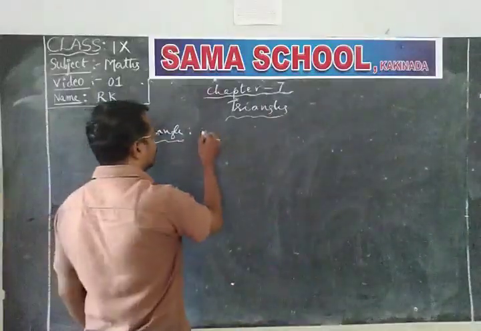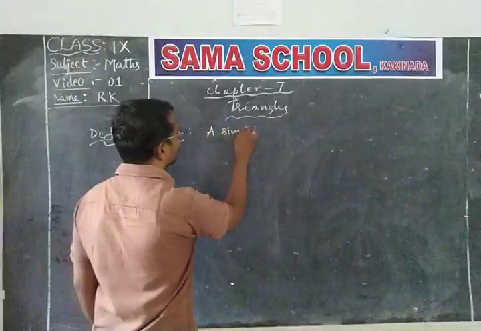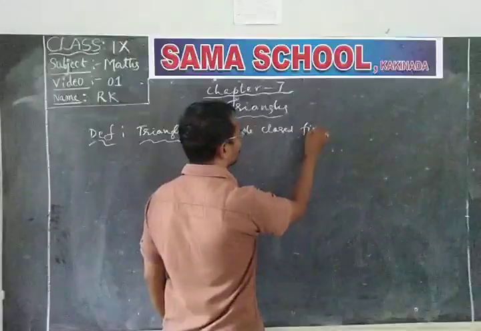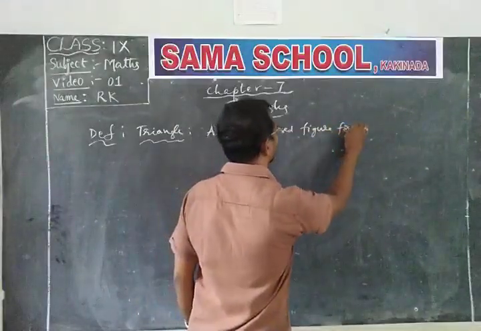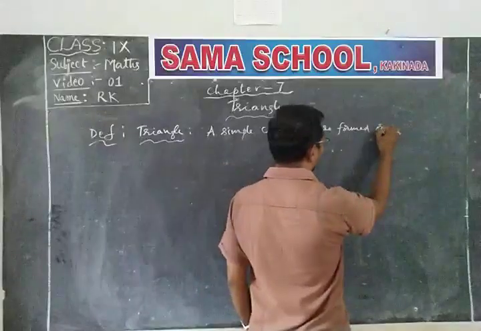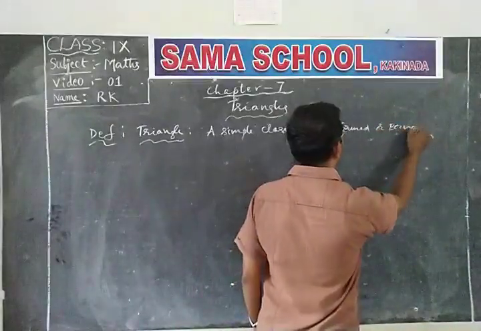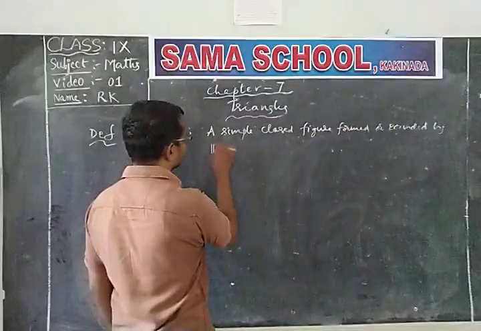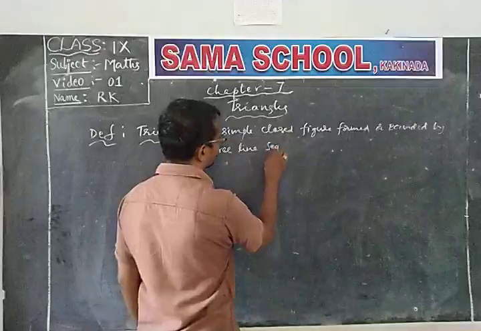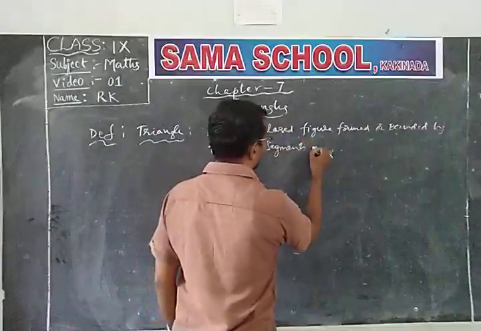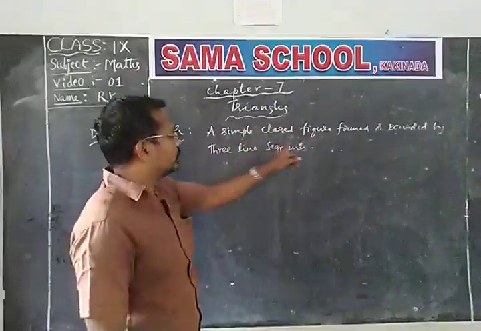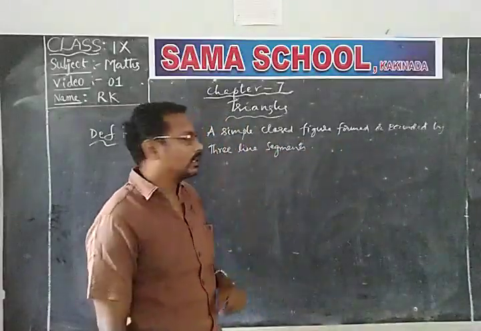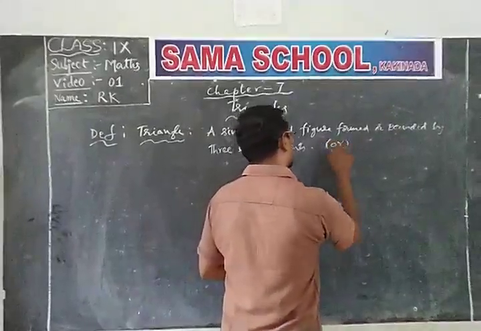First of all, I write here: a simple closed figure formed or bounded by three line segments. A simple closed figure formed by three line segments is called a triangle. Otherwise, there is another definition also.